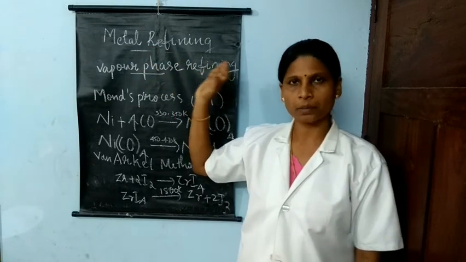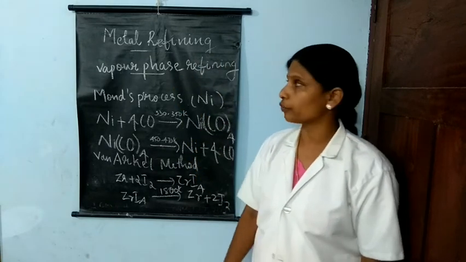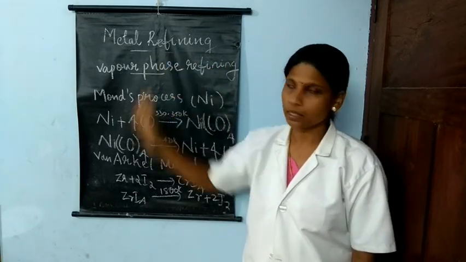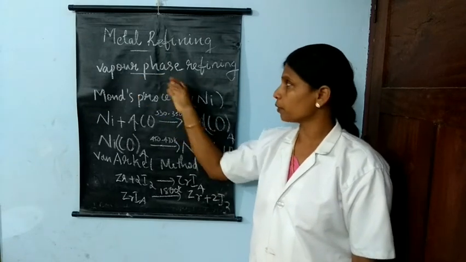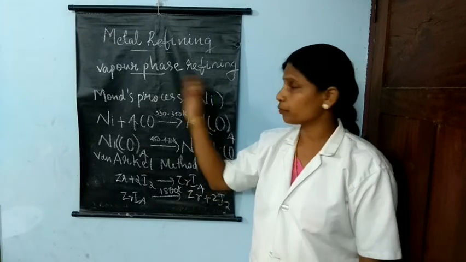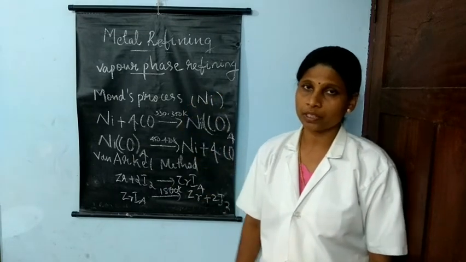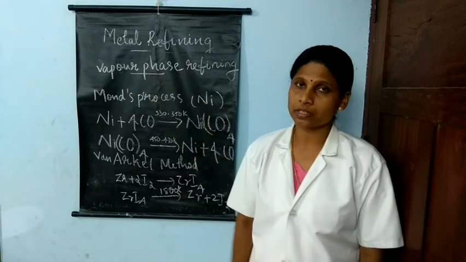In the last part, Part 4, we explained 4 methods for purifying crude metal. Here we explain 2 more methods, vapor phase refining and chromatography. We discuss vapor phase refining and chromatography in this part. First is vapor phase refining.